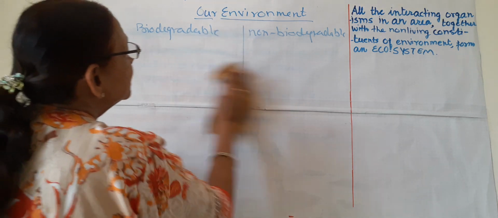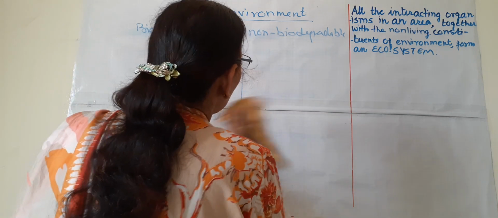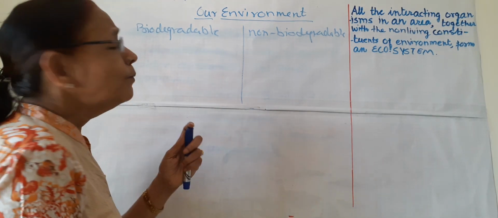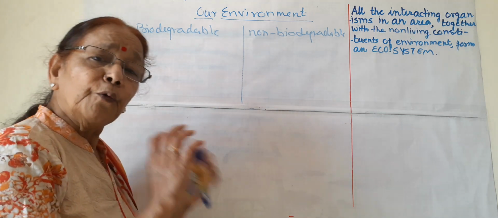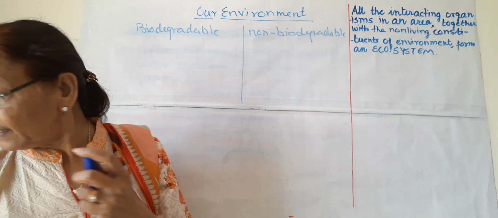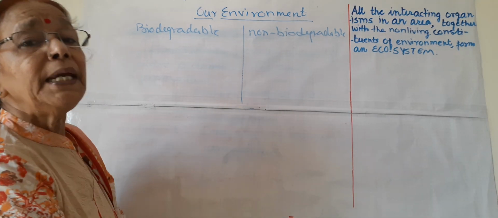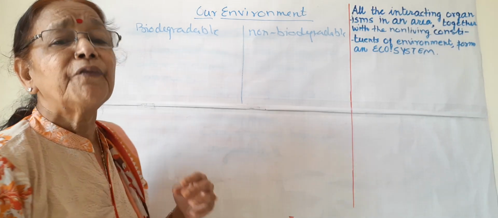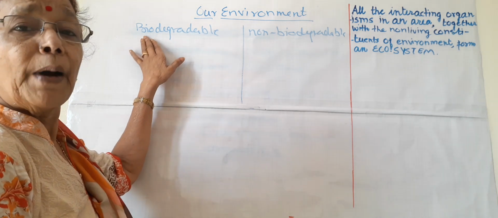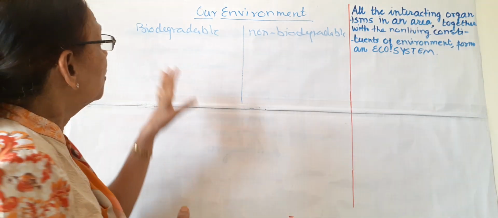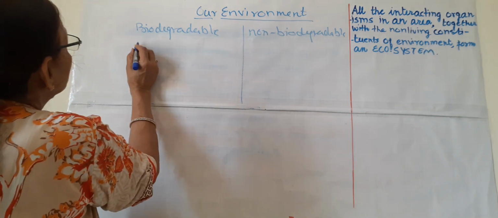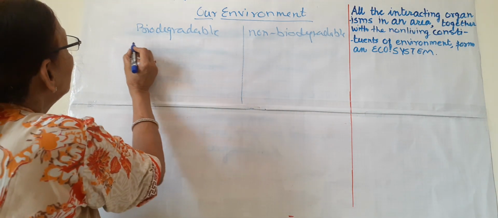What is the difference between biodegradable and non-biodegradable? As the word suggests, biodegradable: bio means life, degradable means to finish, to digest. So biodegradable means the waste products which are being degraded, finished, decomposed by bio, or by life. What are these life forms which degrade the waste in the environment? They are mostly microbes and fungi.